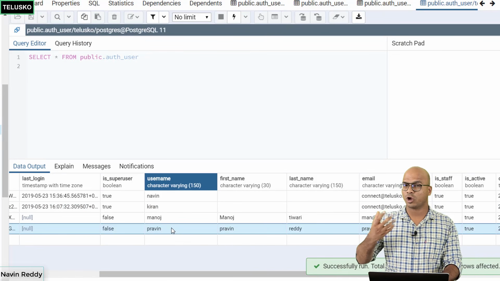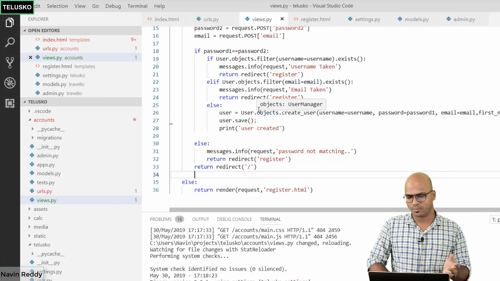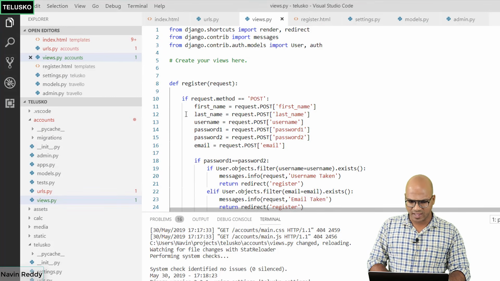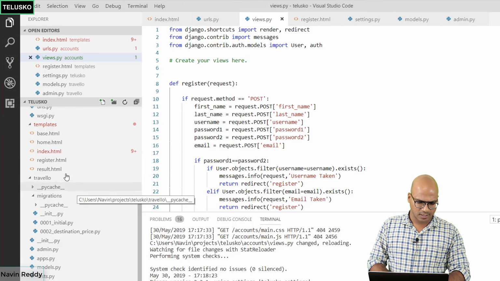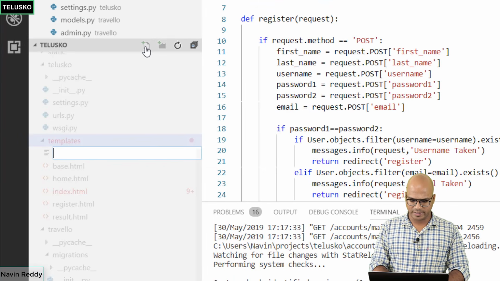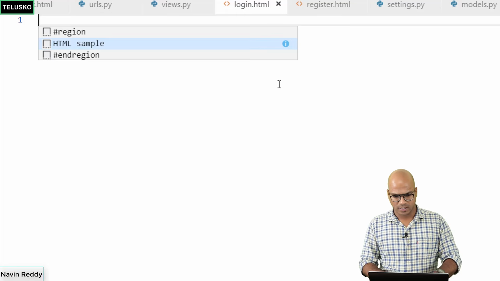So this time we'll create a login form so that we can log in from this particular account. But how will you do that? Let's go back to the IDE, and here we'll work with views now. Okay, but we don't even have a page where a user will enter username and password, so let's do that. So we'll go back to our templates. So this is where I want to create login.html.